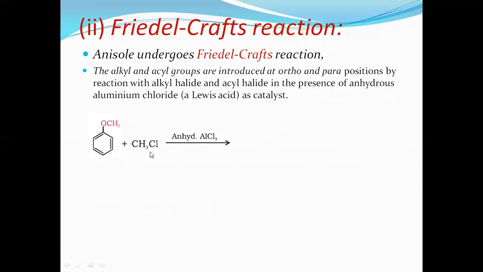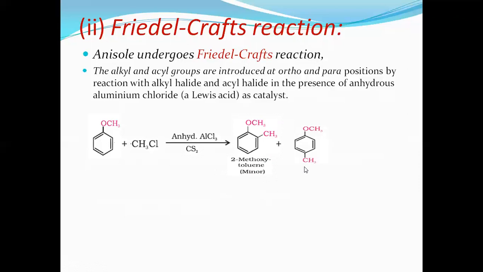Since it is alkyl halide, the alkyl group undergoes substitution. Therefore, the methoxy group is as such, and the ortho position is attacked by methyl. Therefore, you can say ortho-methyl anisole. Otherwise, you can also call it 2-methoxy toluene. This CH3 group is called toluene, and the second position contains methoxy. Therefore, it is called 2-methoxy toluene.